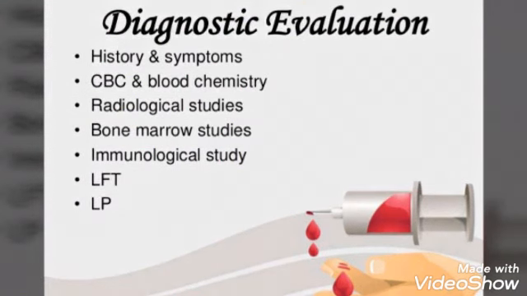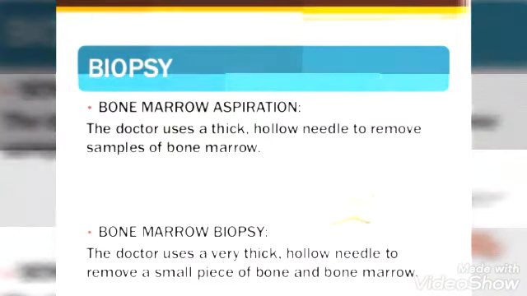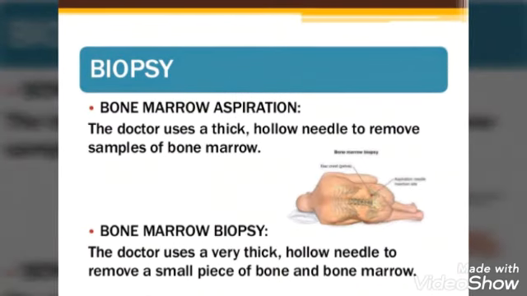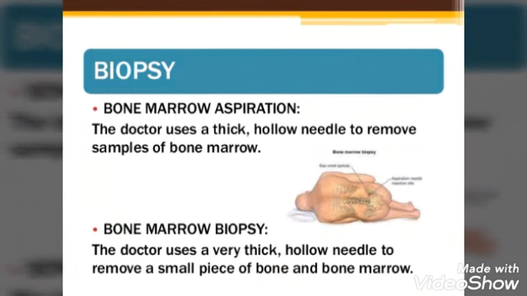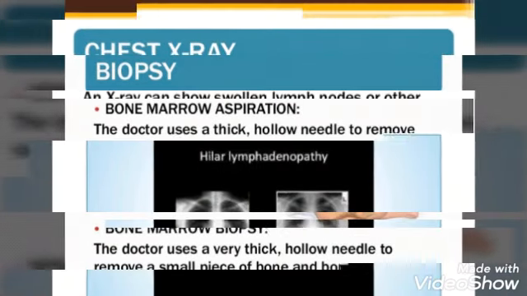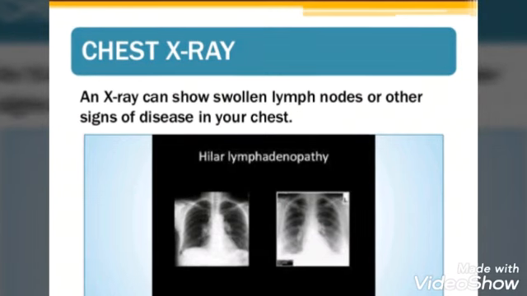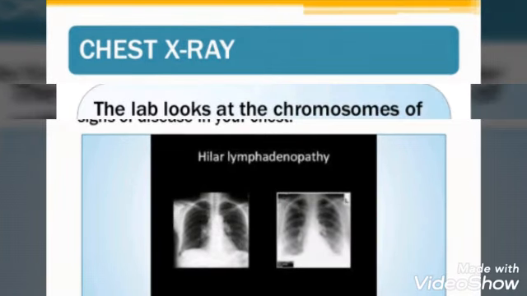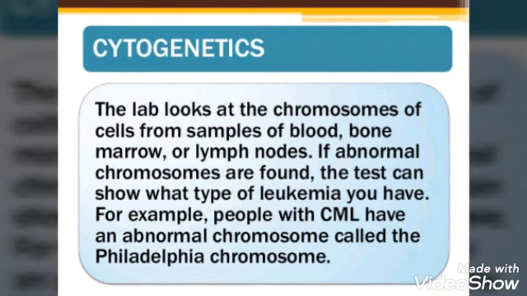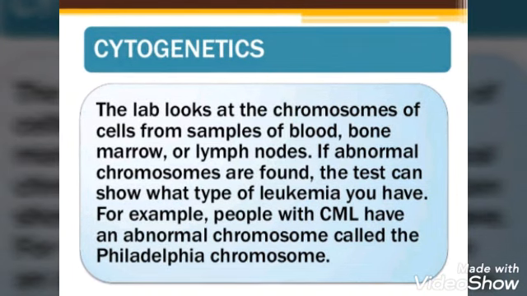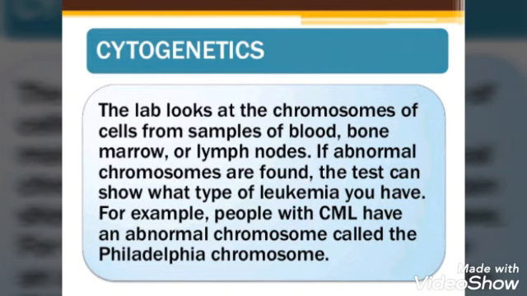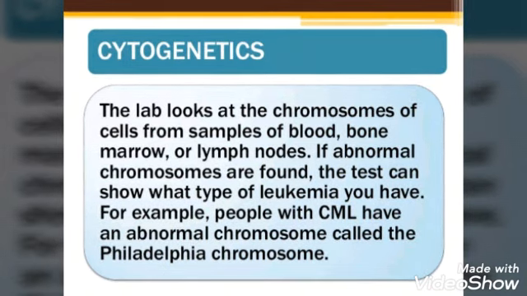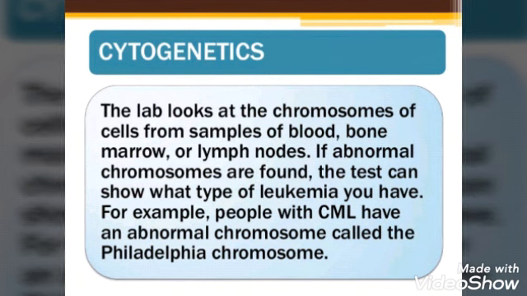Besides that, you can go for the biopsy. Biopsy will help us to know about the patient's bone marrow condition, and this will help us to know about the leukemia. Then we can go for the chest x-ray, that will show the swollen lymph nodes in the patient. Then we can go for the cytogenetics. Cytogenetics help us to know about the chromosomes that are transferred from the parents. So in cytogenetic tests, we will come to know about the leukemia chromosomes.